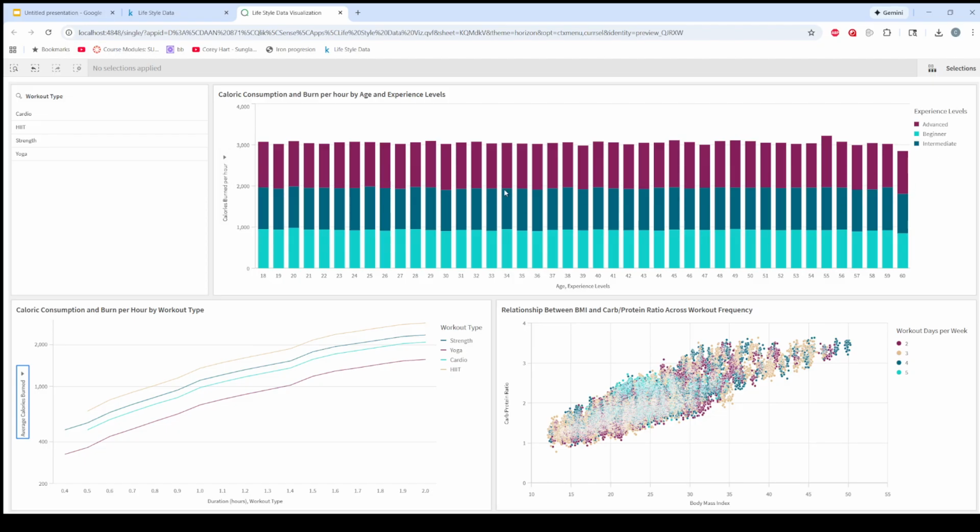At a baseline level, the bar chart doesn't really seem to show any clear trends with age or experience. But you can see minor trends in the duration and body mass index charts to see positive trends and where you want to fall on those.